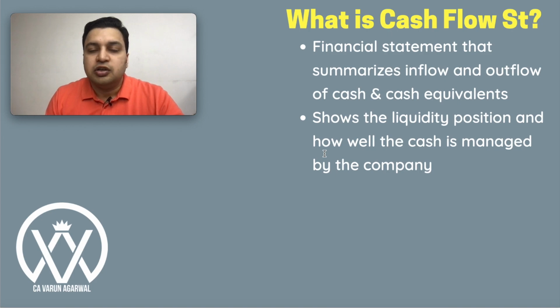So let's get started. What is a cash flow statement? A cash flow statement is a financial statement that summarizes the inflow and outflow of cash and cash equivalents. It's a part of the financial statements like the P&L and balance sheet, a supplement to those statements. It doesn't take into account the non-cash incomes and expenditures. So it's a summary of the amount of cash flowing into the company or out of the books of the company. It generally signifies the liquidity position of the company and how well the company is managing its cash. So this is a brief introduction of the cash flow statement.